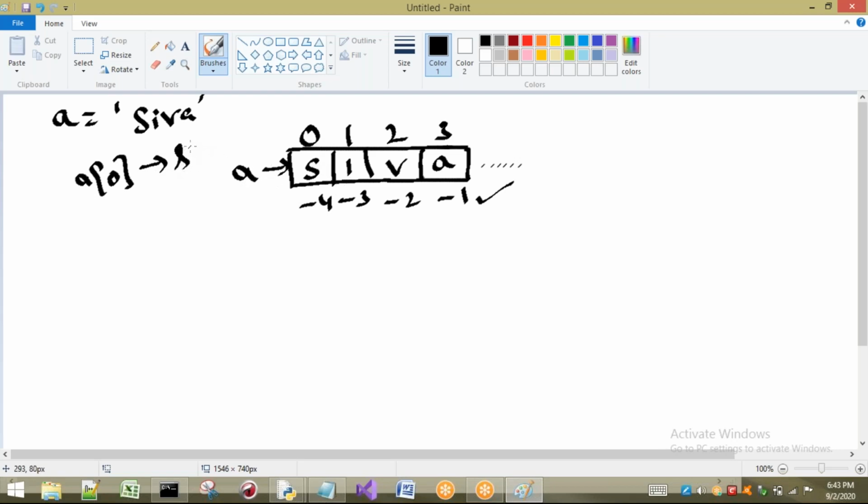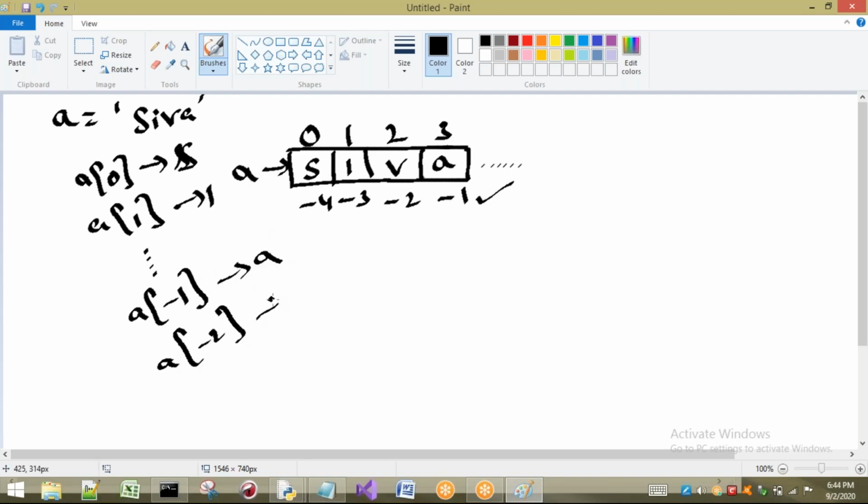Don't consider capital S or small s. Now a of 1, what is a of 1? In a, what is 1? I. And so on. This is positive index. If I go for negative index, a of -1, in a, what is -1? A. a of -2 will give me V, and so on. In this way we are going to access the characters of a string.